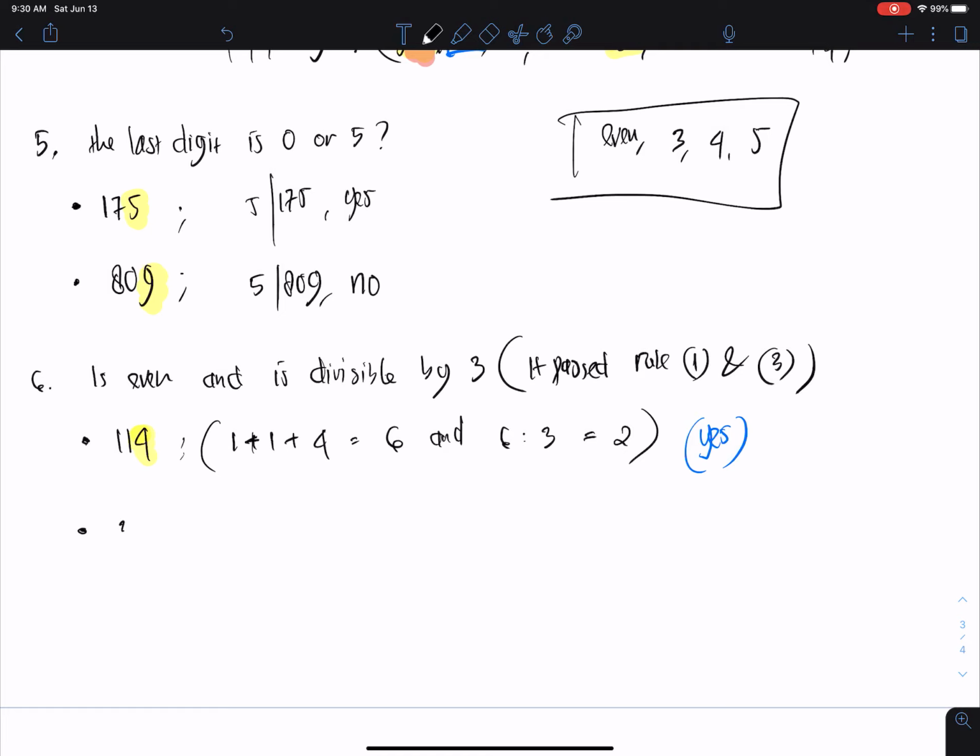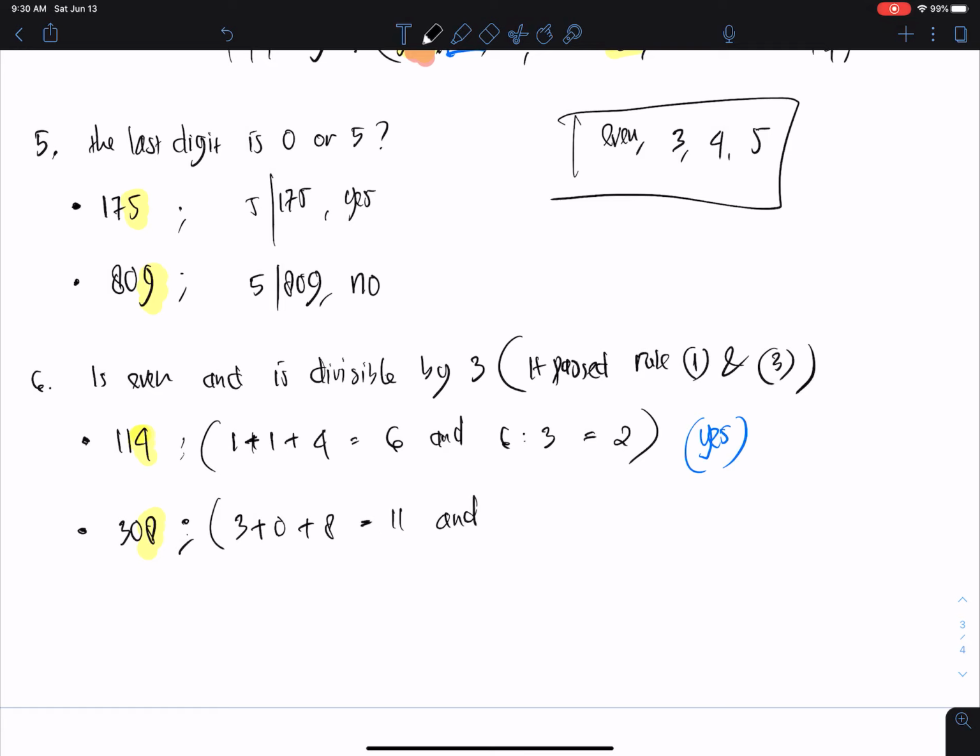Another example, we can take 308. Does 308 pass both rules, even and divisible by 3? We can check the first one. The last digit is 8. 8 is an even number, so 308 is also an even number. The next question is whether it is divisible by 3 or not. So if we total 3 plus 0 plus 8, equal to 11.